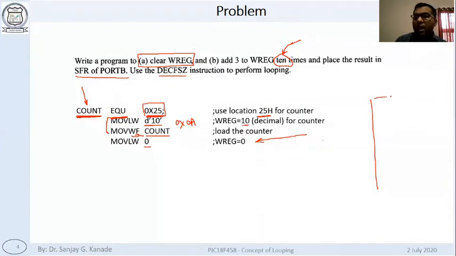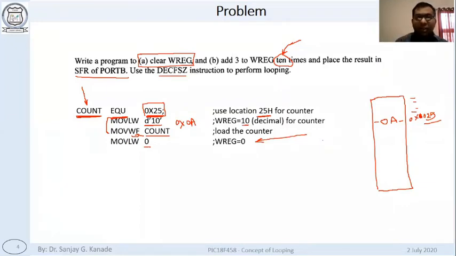So if this is the memory map, these are the addresses. This is here 0025. This is the address. Then here we will have the value written like this: 0A, or 10, is written inside the memory location pointed to by 25. Okay, count is just a fancy name that we can give so that we remember that this location holds the counter.